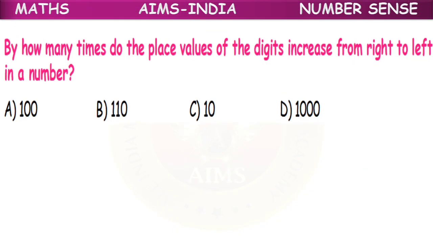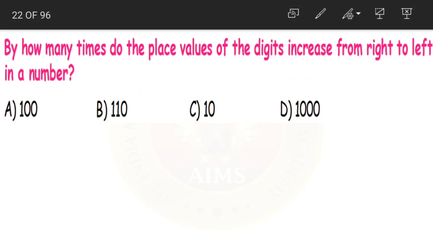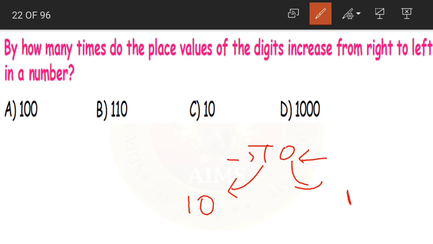Next children, by how many times do the place values of digits increase from right to left in a number? Suppose if you take, yes, this is the ones place and this is the tens place. In the ones place, what will its value be? 1. Okay. In the tens place, the value will be 10. Yes or no, children? Yes. Now what are they saying? From right to left, by how many times do the place values of the digit increase?